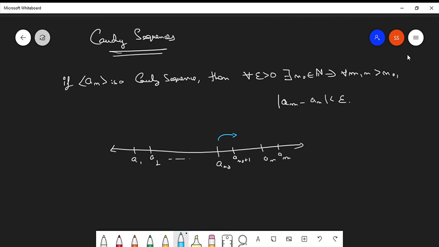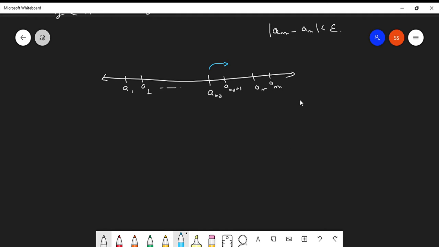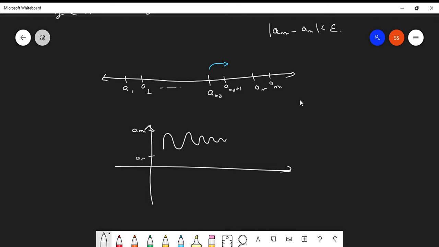If you represent it in a graphical manner, you will find it looks something like this. Suppose here you have a_m, and here you have a_n. The sequence converges like this. It seems like a damped vibration kind of thing.